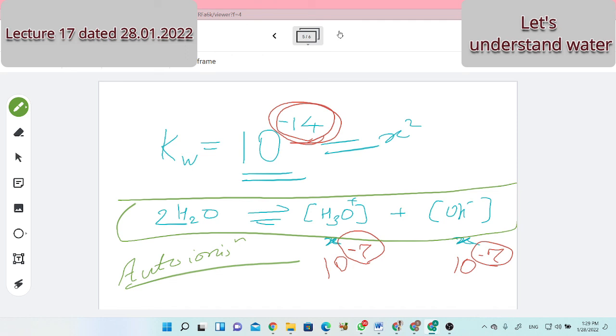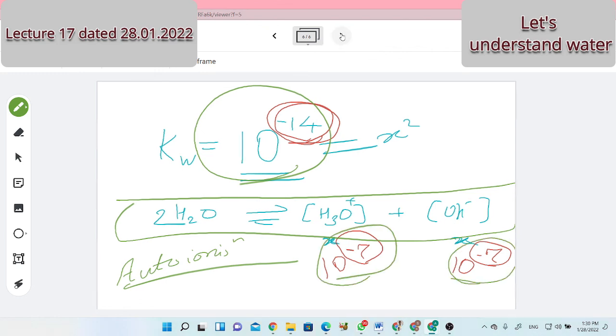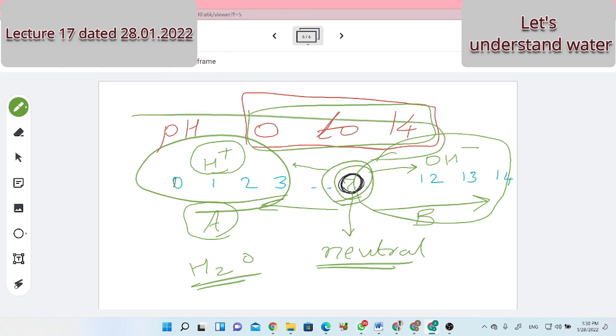And then I told water undergoes ionization. Yes, because of that we say ionic product of water, the ionic constant of water, the equilibrium ionic constant for water, 10 to minus 14, due to which we get the value 10 to minus 7 and 10 to minus 7 for H plus and OH minus concentration. And lastly we calculate the pH range as 0 to 14, and the middle is 7, because of the 10 to minus 7, pH 7 or pOH 7 we consider as a neutral medium.